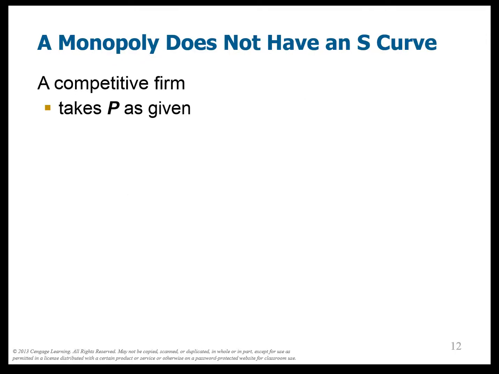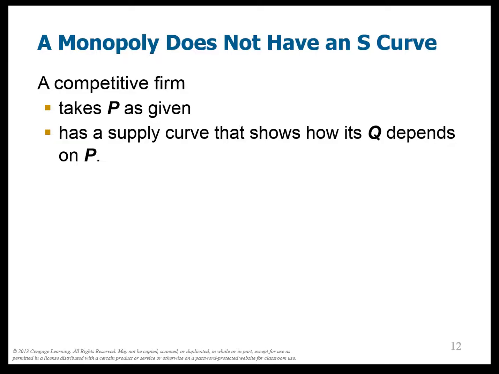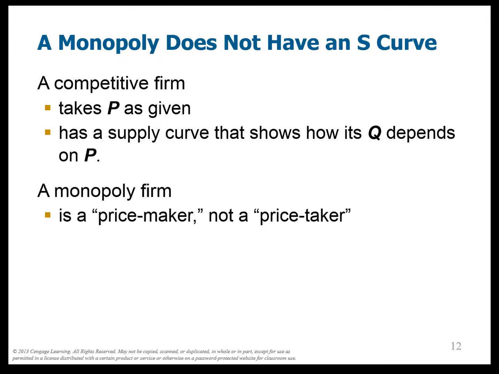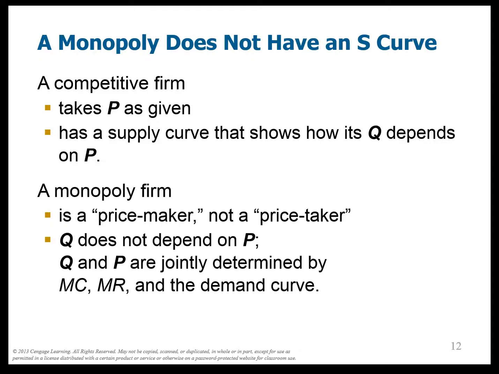A competitive firm does have a supply curve, because as the price that it's just given changes, it says, okay, the price is $10. Oh, okay, I can make this much. The price went up to 12. Oh, I can make this much. That's not how a monopolist works, right? A monopolist says, look, I'm going to make this much, and I'm going to charge this much price. Okay, so Q does not depend on P. They're determined by the intersection of the marginal revenue and marginal cost curves.